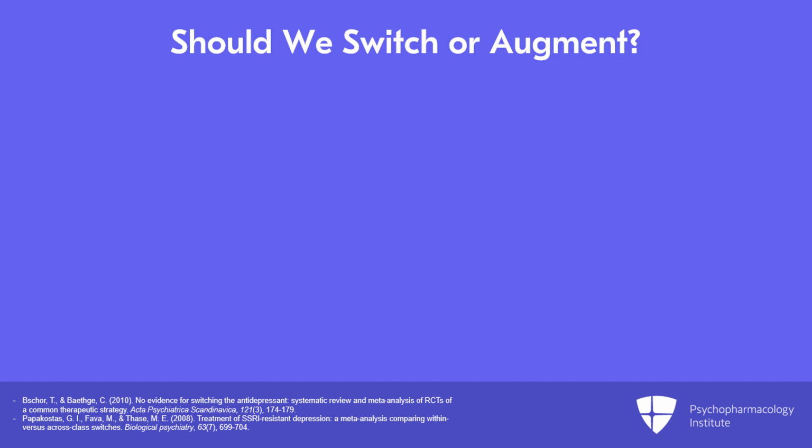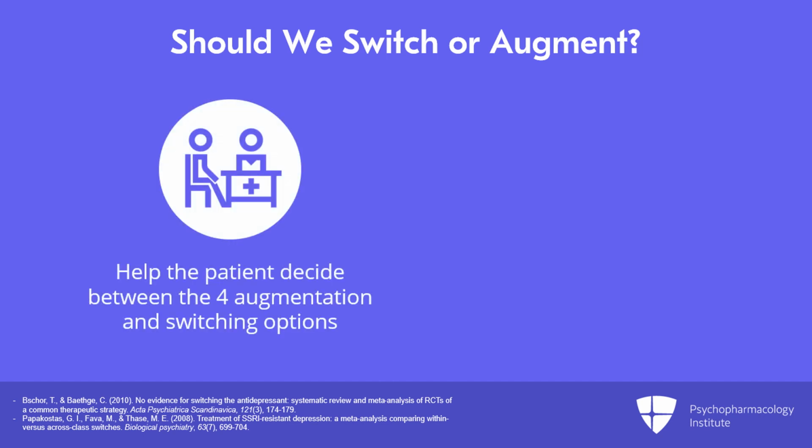So therefore, in this algorithm, as in STAR-D, we let the patient decide if he or she wants an augmentation or a switch. We offer 4 choices for switching, what we think are reasonable, well-established choices, and 4 for augmentation, which we think are among the best of those.